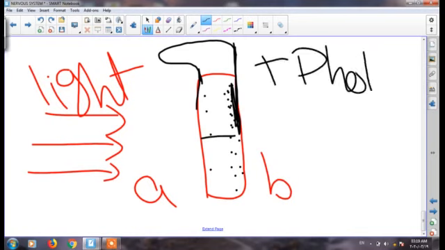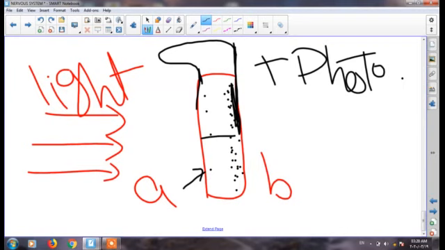phototropism. The lower part of this plant represents the root, and also we said that by increasing the concentration of oxygen in the root, the rate of elongation decreases. In this case, the concentration of oxygen is more in side B. So do you think A or B grows faster? A. Why? Because by increasing the concentration of oxygen in the root, the rate of growth decreases.